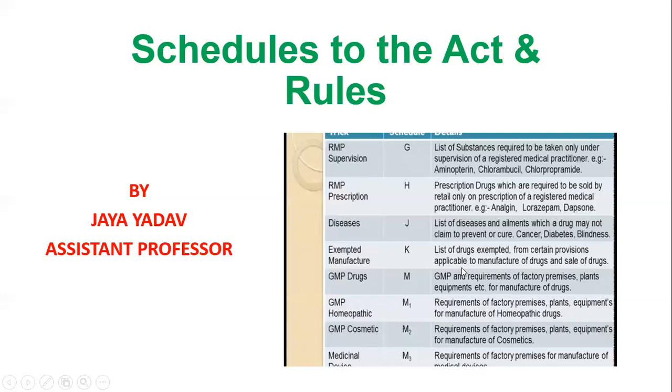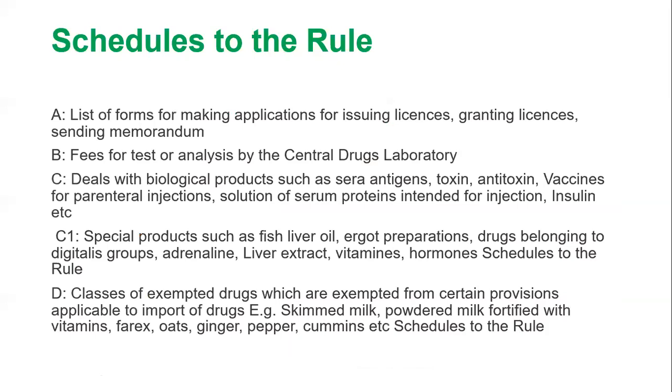Hello everyone. Today we discuss the topic of the schedules of the Act and the Rules. There are a number of schedules like A, B, C, C1, D. Schedule A is the list of forms for making applications for issuing licenses, granting licenses, and sending memorandum. Schedule B covers fees for test or analysis by the Central Drug Laboratories.